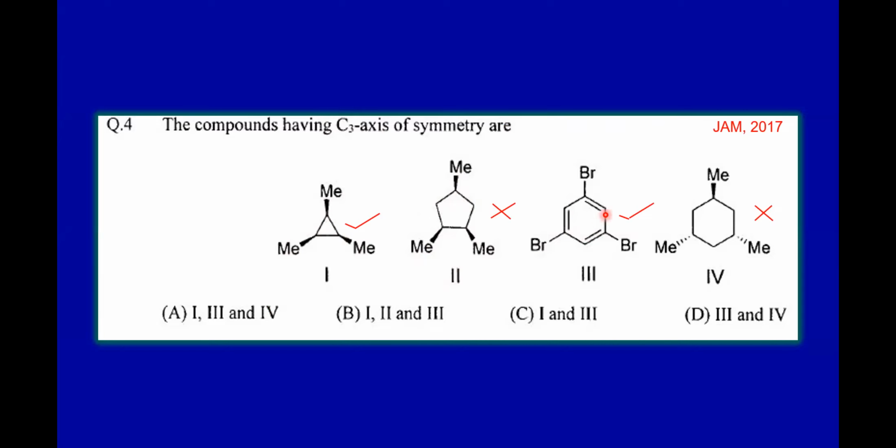Here you will get an equivalent structure. Here again, you will not get it, because this methyl is above the plane and these two methyls are below the plane, so you will not get the equivalent structure. Therefore, only 1 and 3 are having a C3 axis of symmetry.